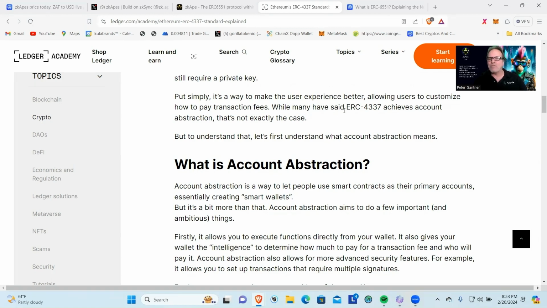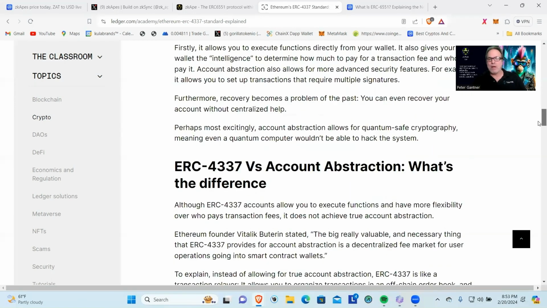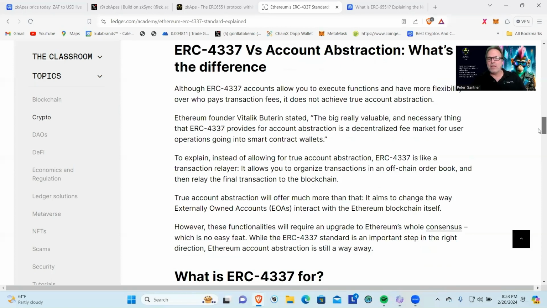Put simply, it's a way to make the user experience better, allowing users to customize how to pay transaction fees. While many have said ERC 4337 achieves account abstraction, that's not exactly the case. But to understand that, let's first understand what account abstraction means. So account abstraction is a way to let people use smart contracts as their primary accounts, essentially creating smart wallets.